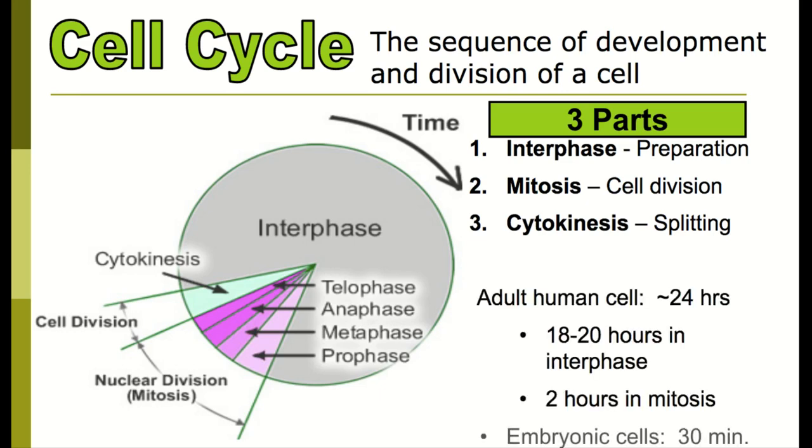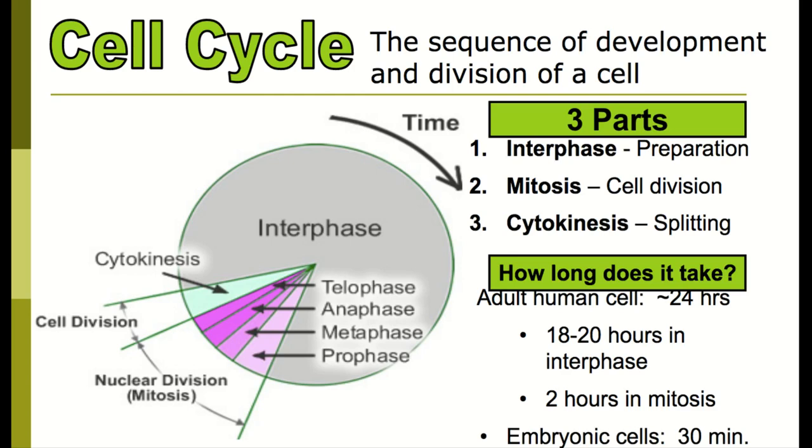So just looking at our timeline, how long does it take? A human adult cell takes about 24 hours depending on the cell. We can see 18 to 20 of those are in interphase, so a very long time preparing the cell for division, and then 2 hours actually splitting. You'll notice embryonic cells, so baby cells, before birth, I should say, are only 30 minutes. So we're going to talk more about embryonic stem cells in our biotechnology unit, but scientists love to study these cells because they replicate so quickly.